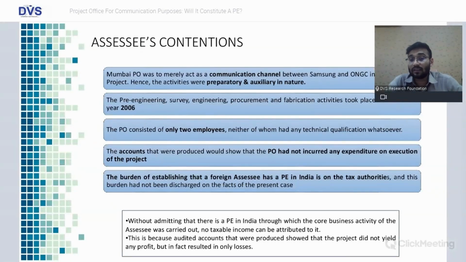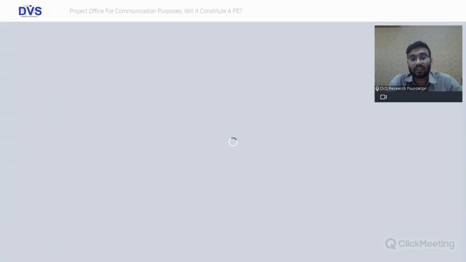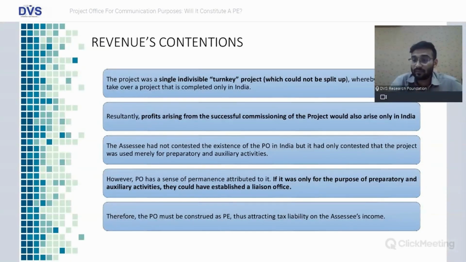Lastly, what it said is that the burden of establishing that a foreign assessee has a PE in India is always with the tax authorities. So it would be the responsibility of the tax authority to confirm that a particular non-resident or a foreign company is having a PE in India. So these were the contentions of the assessee.